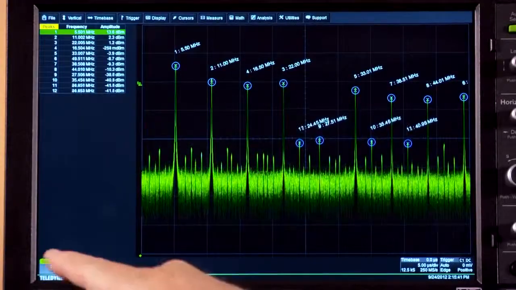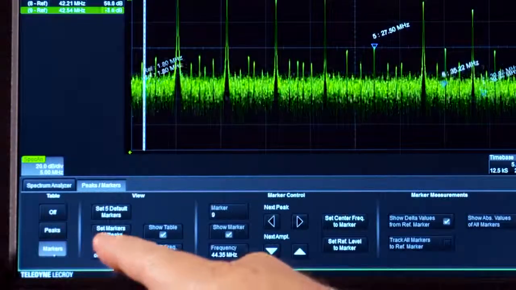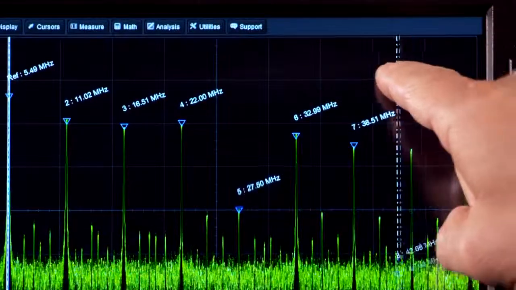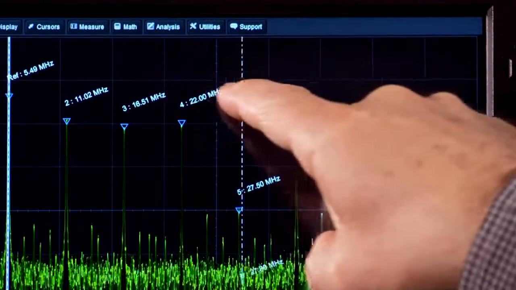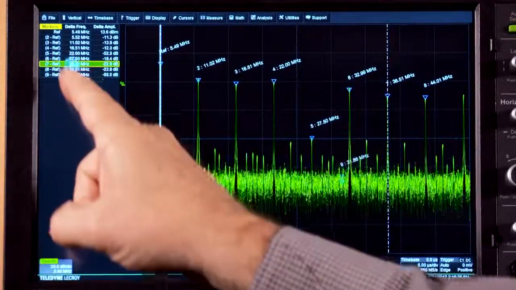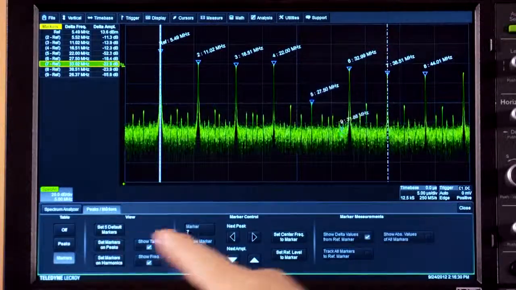Spectrum Analyzer can automatically find and mark the fundamental frequency and all harmonics, or markers can be manually positioned. The interactive table can be used to display the delta frequency and delta amplitudes from a reference marker.